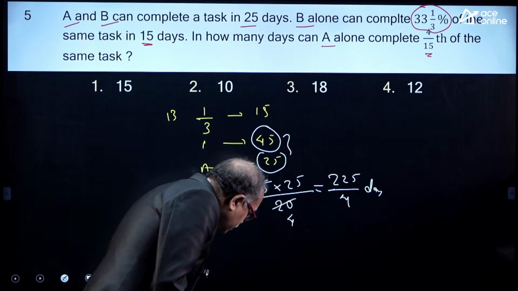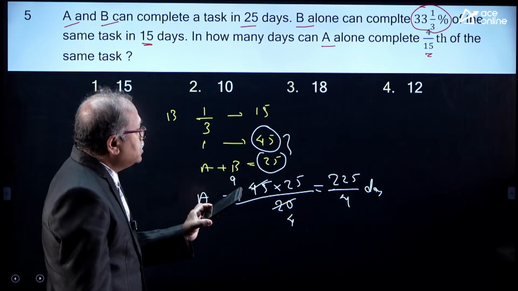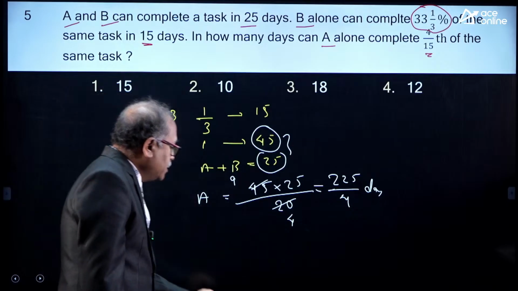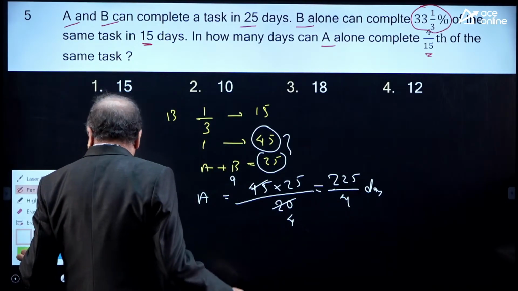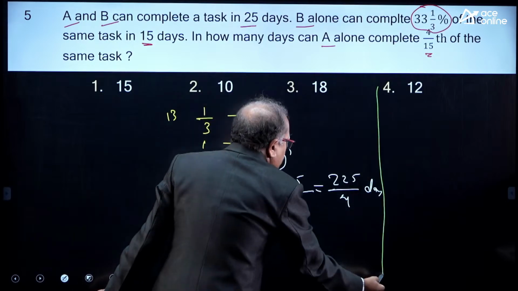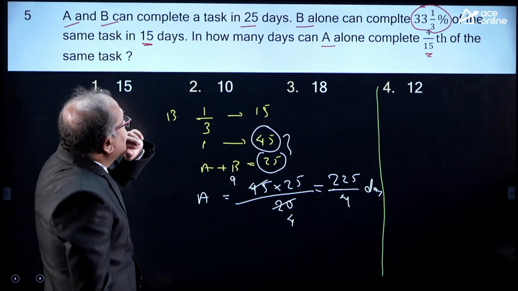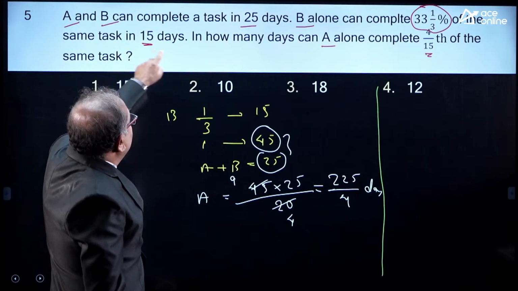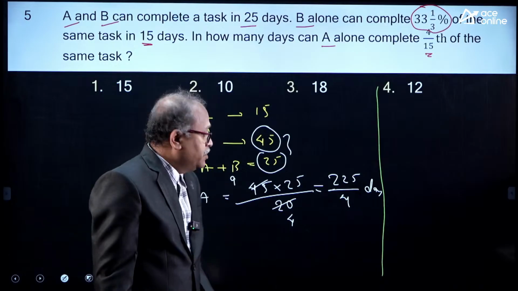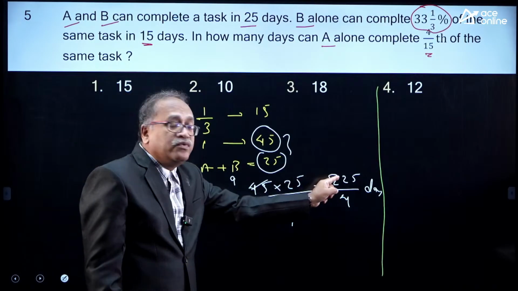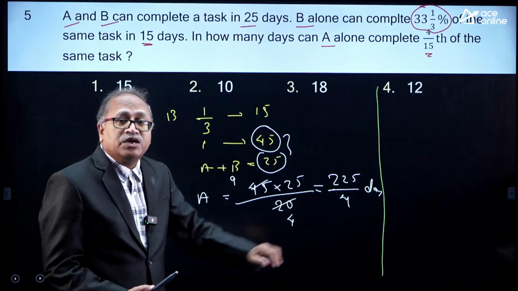Now, anyone answered it? I can see that Rajesh has answered and he said 12 is the answer. My dear friend, once again carefully look at the question here. I think in the last moment you might have gone wrong somewhere. In how many days can A alone complete 4/15 of the work? A alone can complete one work in 225 by 4 days. Up to this there should not be any doubt.